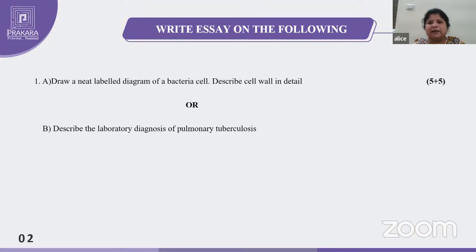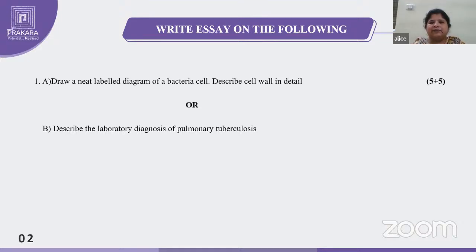For example, here, the cell wall. First, write down the functions of the cell wall. Rigidity to the bacteria, and it will protect the cell content, the cell membrane. And next, it prevents osmotic damage. It gives protection. And it is also a target site for antibiotics. So first list out the functions of the cell wall. Then you can describe the cell wall.